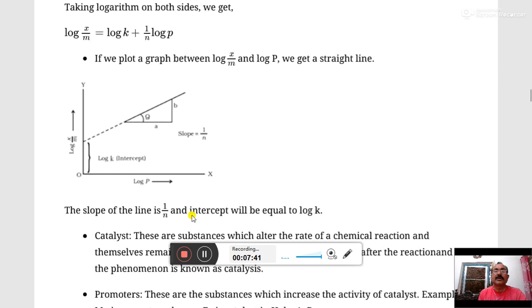Generally the question is asked: what is the slope of the graph of the rate of adsorption? We plot the graph between log x upon m versus log p, and the value of the slope is equal to 1/n, and the value of the intercept is equal to log k.